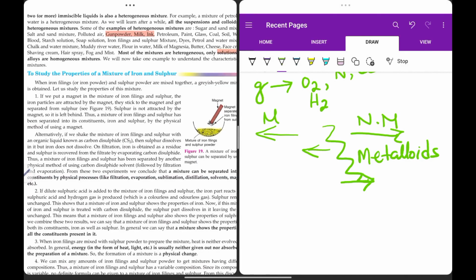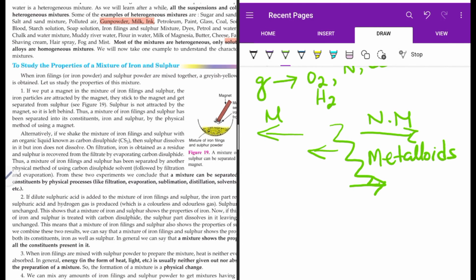So here we can see a mixture of iron and sulfur is taken. Can you separate it? If I take, say, a mixture of iron and sulfur. Say I have taken iron and I have taken sulfur. Now, how can I separate these mixtures?